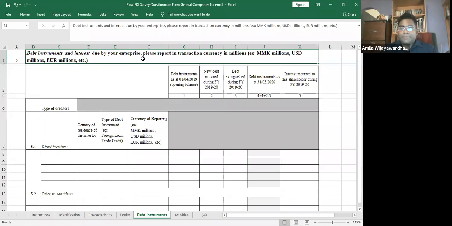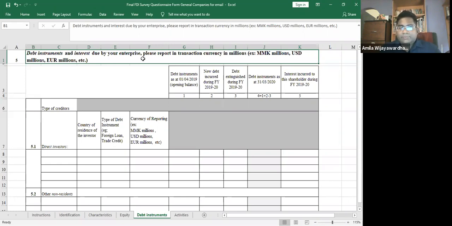For example, your company, company ABC Myanmar, might have taken a loan from company ABC United Kingdom. Then that is your parent company, and it would come in as a foreign direct investment in the form of intra-company debt. But if your company, company ABC Myanmar, has taken a loan from, let's say, HSBC Bank in UK, which does not own a part of your company, that is a foreign loan and should not be included in this survey form. So the only foreign liabilities that you have to include are foreign liabilities with the parent company.